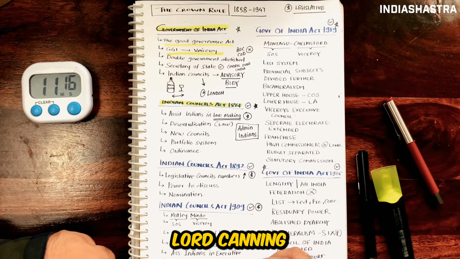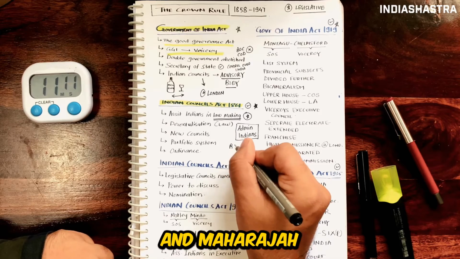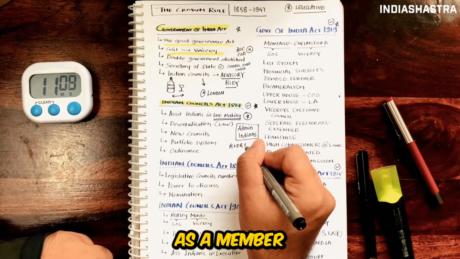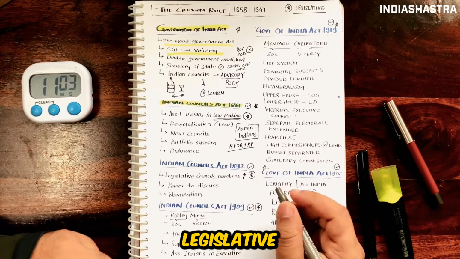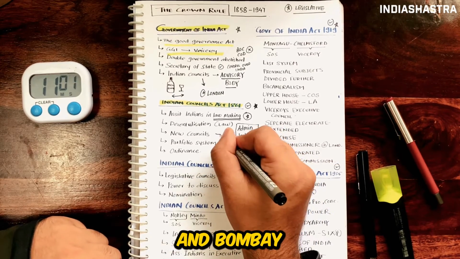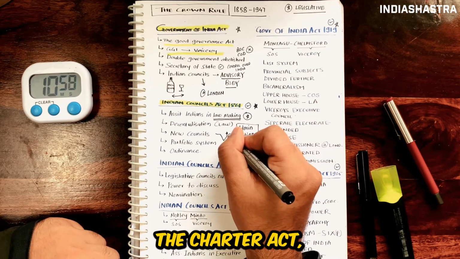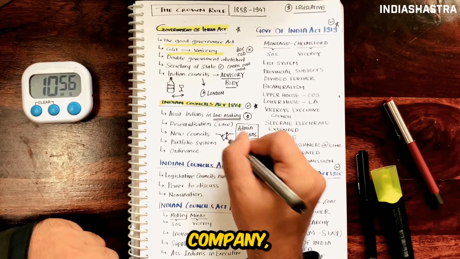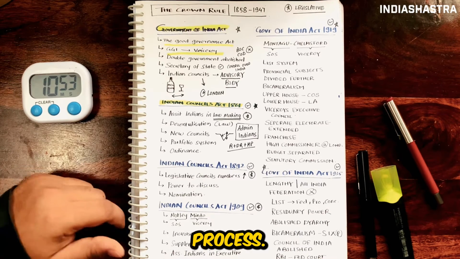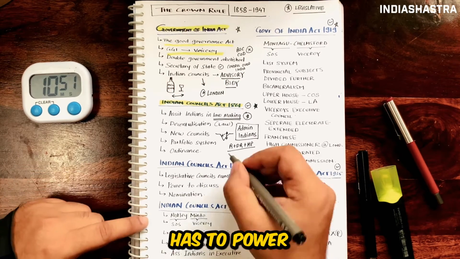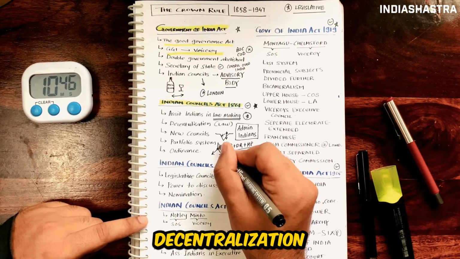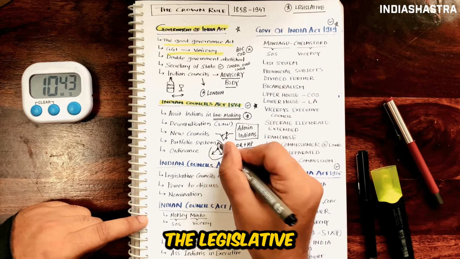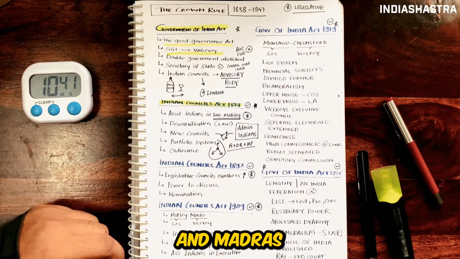In 1862, Lord Canning announced the Raja of Banaras, Sir Dinkar Rao and the Maharaja of Patiala as members in his legislative council. Also, this act started decentralization. Legislative powers of Madras and Bombay were restored. See, the Charter Acts, which were to regulate the company, were all about the centralization process. But since the British Raj had taken over, now they wanted decentralization. So they started this decentralization by restoring the legislative powers of Bombay and Madras.